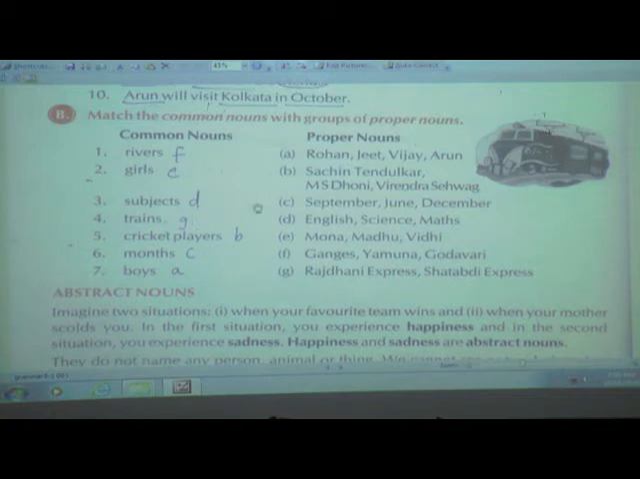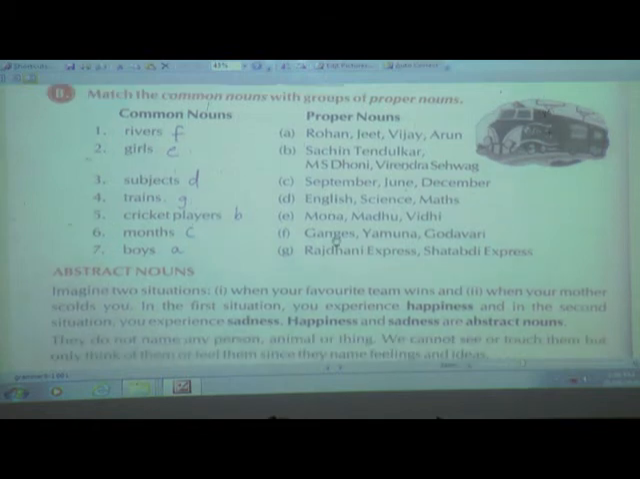Subjects, they have given English, Science and Maths, that is D1. Then trains, they have given Rajdhani Express and Shatabdi Express, that is G1. Then cricket players, they have given us Sachin Tendulkar, MS Dhoni and Virendra Sehwag, B1. Months, they have given September, June, December. And last they have given boys Rohan, Jeet, Vijay and Arun. I hope children have understood the common noun and the proper noun.